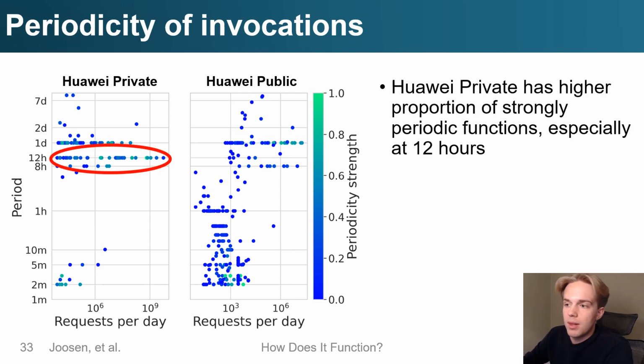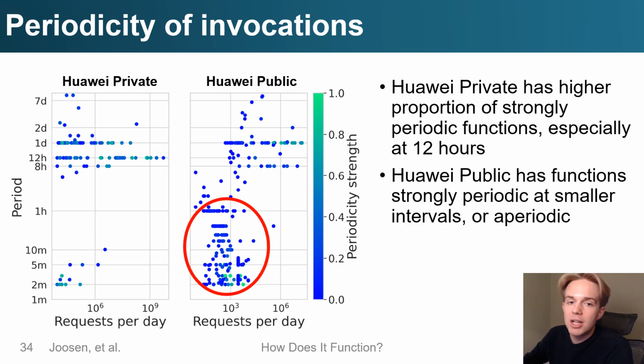And so both data sets have strong periodicity across functions, mainly at 1 day, 12 hours, and 8 hours. But Huawei Private has a stronger proportion of strongly periodic functions, especially at 12 hours. Huawei Public, on the other hand, has more functions periodic at smaller minute-level intervals or just aperiodic altogether.